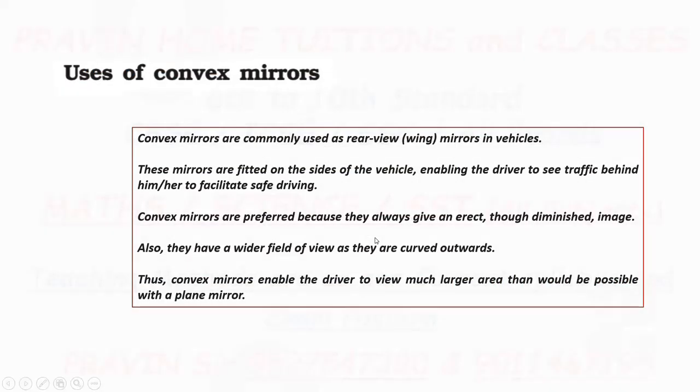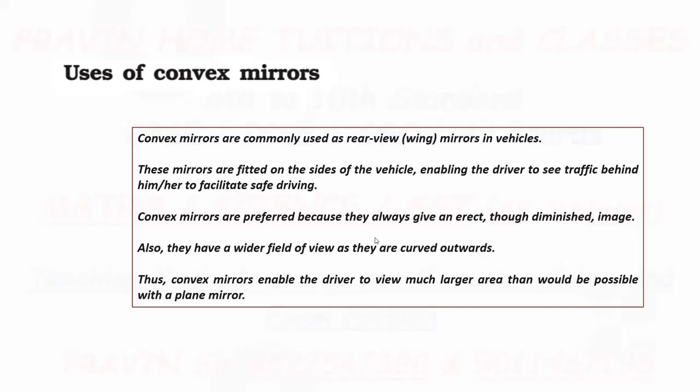So it is used as a rear view mirror in vehicles, because these mirrors are fitted on the sides of the vehicle, enabling the driver to see the traffic behind him or her to facilitate safe driving. Convex mirrors are preferred because they always give an erect image, though a diminished image, but the image is erect.